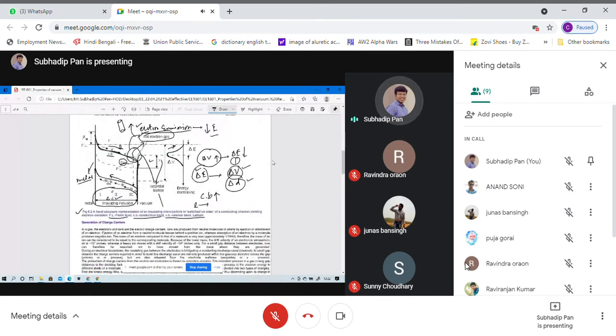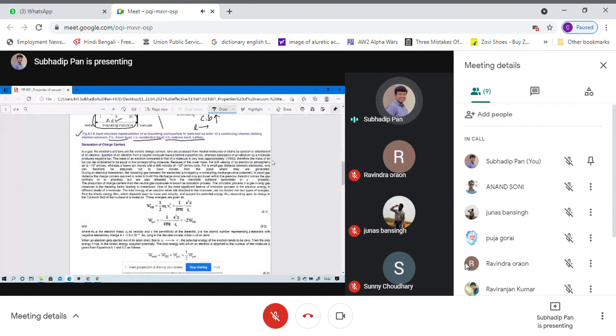Okay, so next we will go to the generation of charge carriers. How is the charge generated in the electrodes, and how is the charge carried through these ions? In gases, the electrons and the ions are charge carriers. The ions are produced from neutral molecules or atoms by the ejection or the attachment of electrons. The ejection of an electron from a neutral molecule leaves behind a positive ion, whereas the absorption of an electron by the molecule produces a negative ion.